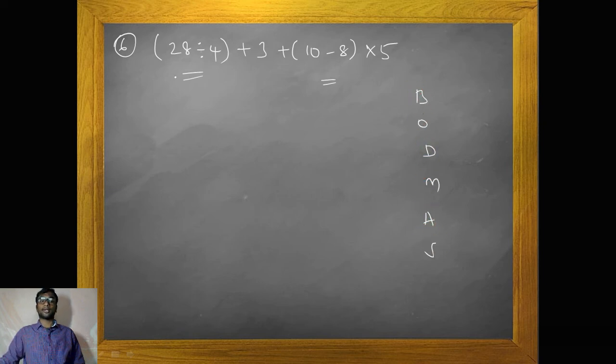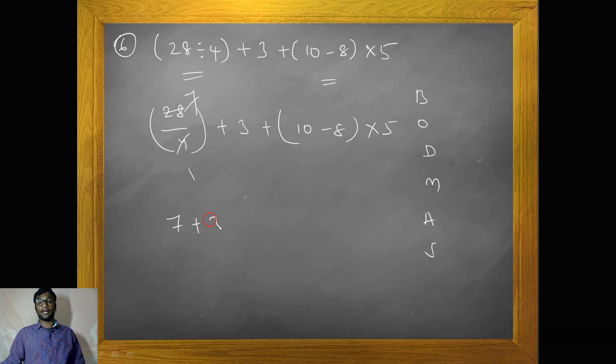So now try to understand. 28 divided by 4 plus 3 plus 10 minus 8 into 5. 28 divided by 4 is nothing but 4 ones are 4, 7s are 28, so 7 plus 3 plus 2 into 5, right?